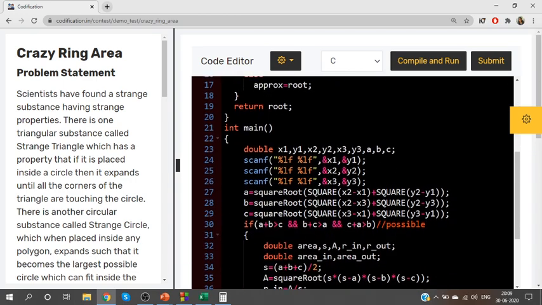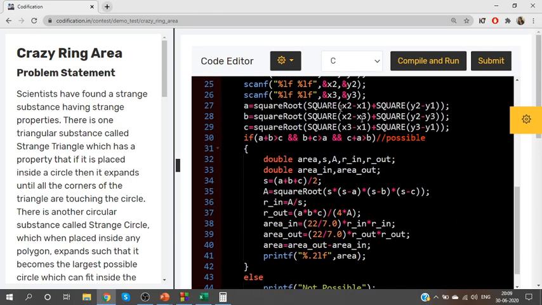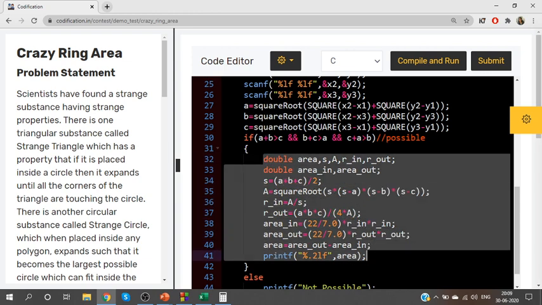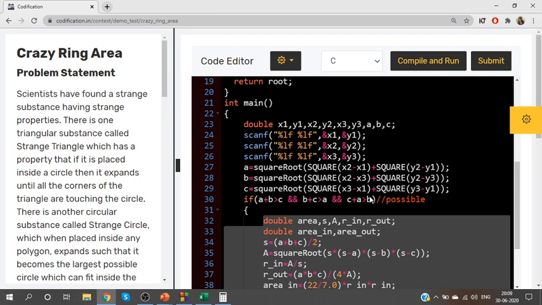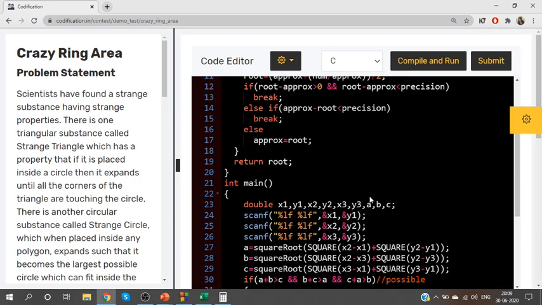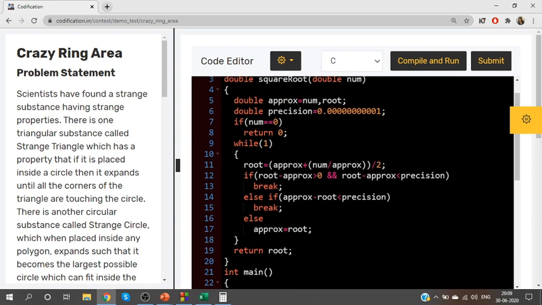As I told you already, guys, the important part here is calculation and everything is easy. You just need to apply the formula. But when the problem is as easy as this, automatically there will be a twist somewhere else. In this scenario, the twist is in the square root part only. Square root should be implemented by you. Don't use the sqrt function. Most of the cases this will happen. So don't go with the naive method of finding square root. Use an optimized method for finding the square root. I hope I made it clear. Thank you.